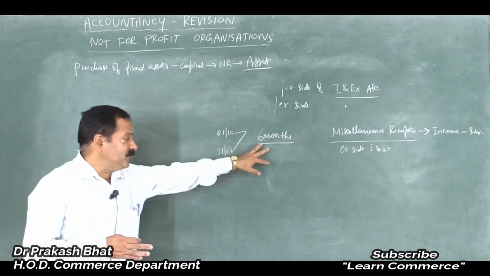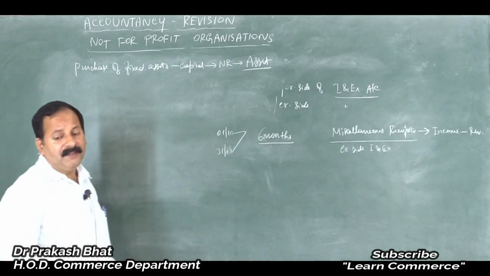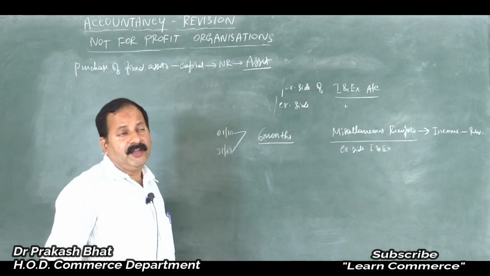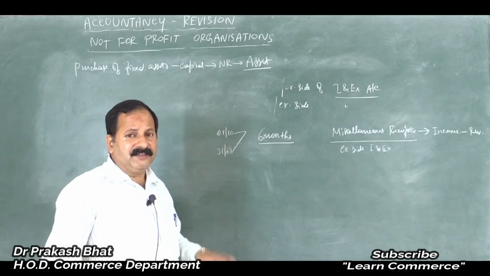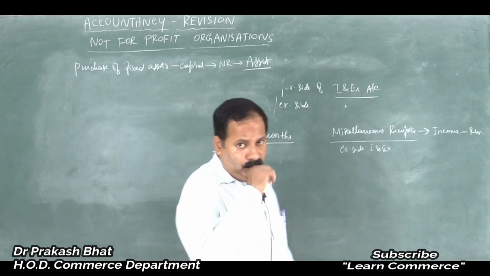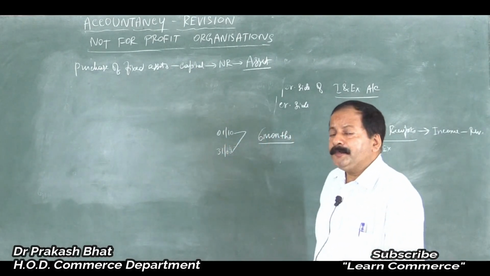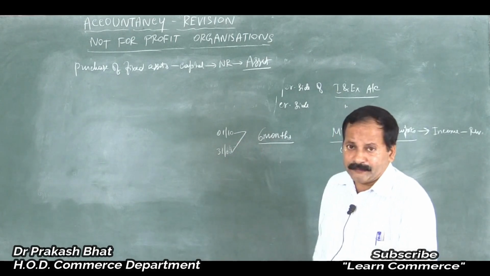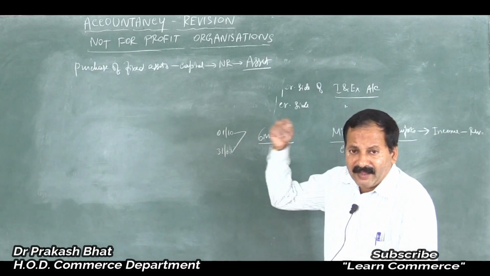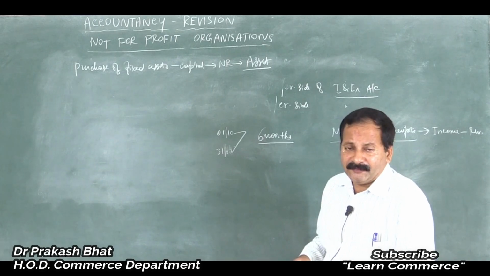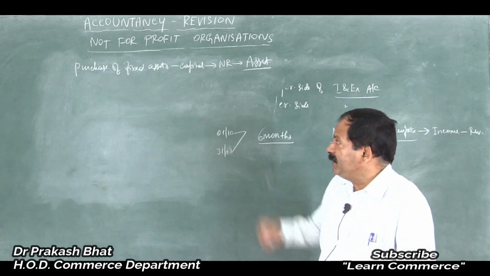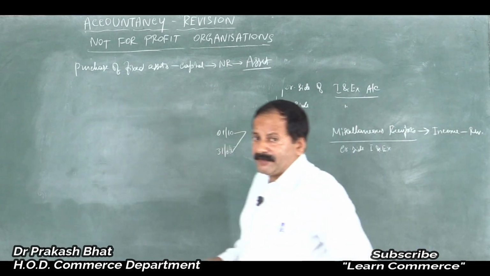And this depreciation part should be shown in the income and expenditure account, as it is a non-cash expense. You are not spending anything in the form of cash, but still the value of your asset comes down. The value of your asset decreases, isn't it, because of depreciation.